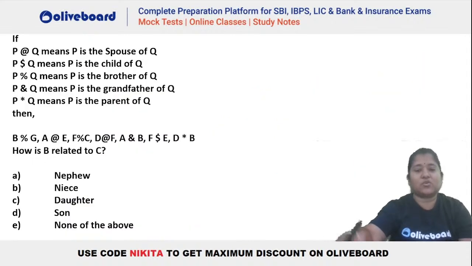Okay, chalo, let's go to the last question. Last question on your screen. Let's have a look at this one. Let's try. Same to same, absolutely great. Chalo, very easy question again based on coded blood relation. Let's have a look at this one. Let's try.